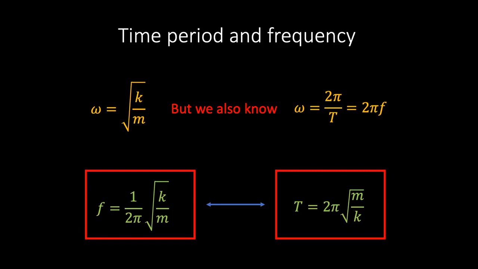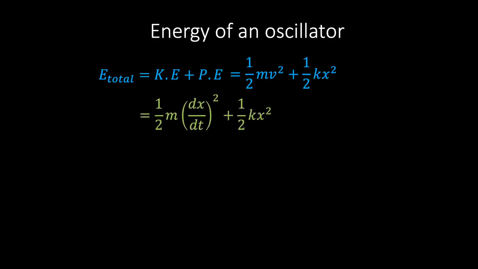Our next step is to understand how much energy is contained within an oscillating system. The total energy of our oscillating spring will be equal to the sum of the kinetic energy and the potential energy of our system. The kinetic energy is due to the motion of the spring, and the potential energy is due to the spring being stretched or compressed. As you probably recall from school, the kinetic energy is simply equal to half m v squared, whereas the potential energy is equal to half k x squared. By rewriting the velocity in terms of x, we see that the energy is equal to half m (dx by dt) all squared plus half k x squared.